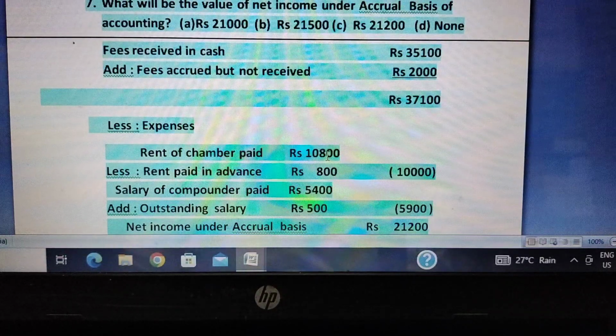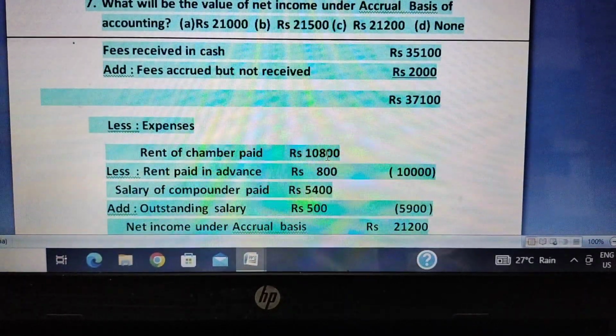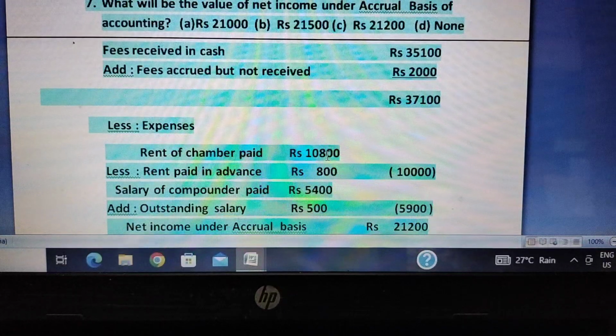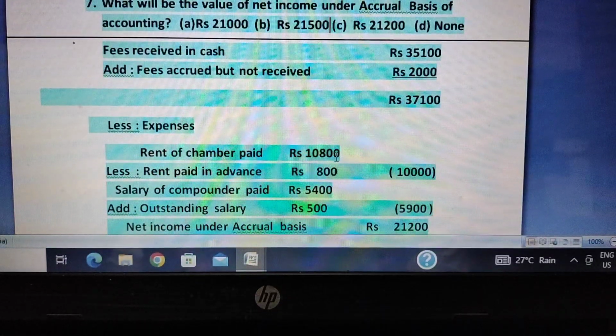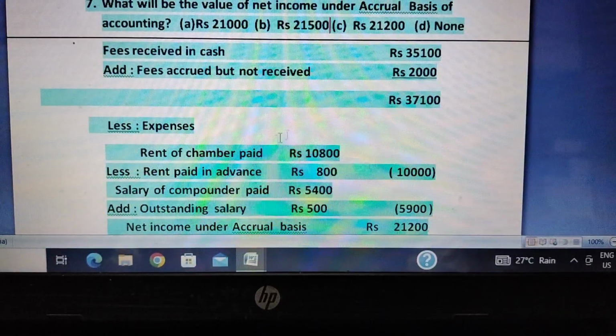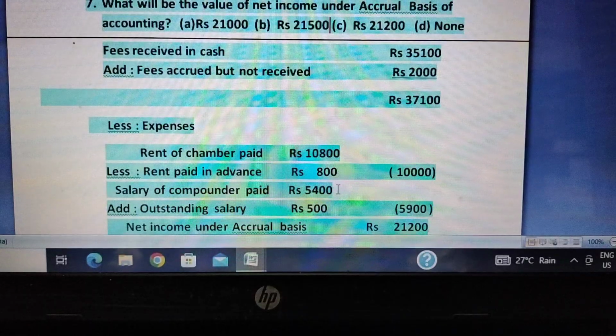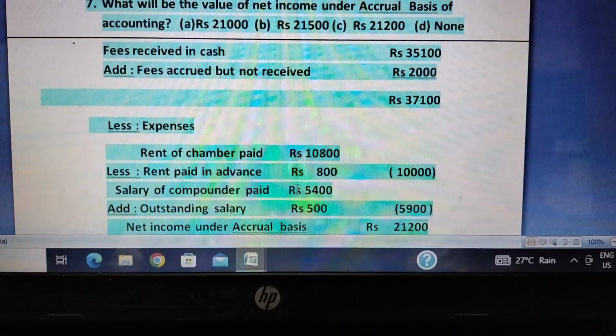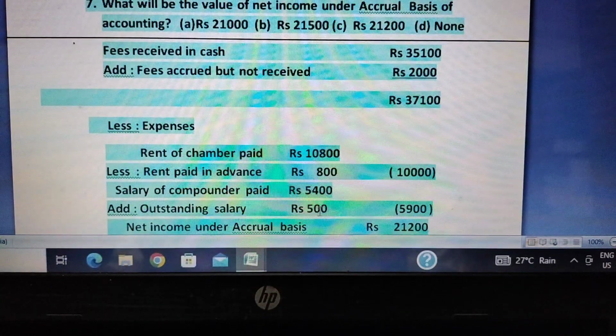They don't consider the periods. But on accrual basis we have to consider the periods. It doesn't matter whether it is paid or payable, we just have to consider whether that income or expense is related to that particular year or not. So out of 10,800, 800 is for the next year, so expenses for the rent of chamber is only 10,000.